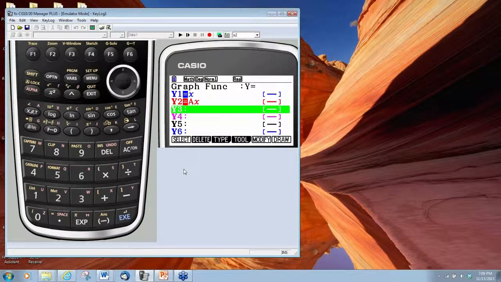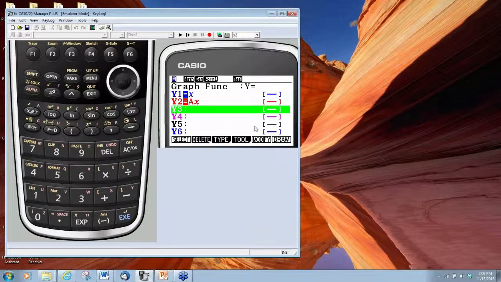So does anybody have any questions so far as to how we are modifying our line, and also how we use the hotkeys on the calculator? Seems like we have no questions yet, Tom. Okay.